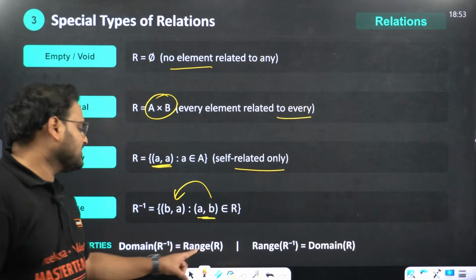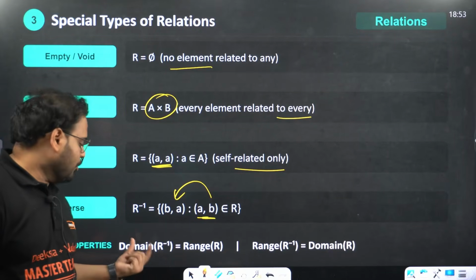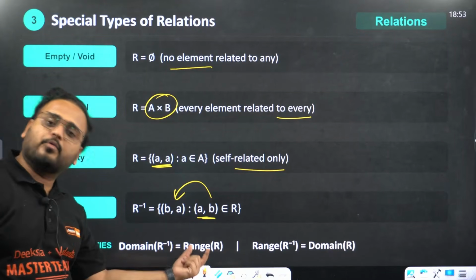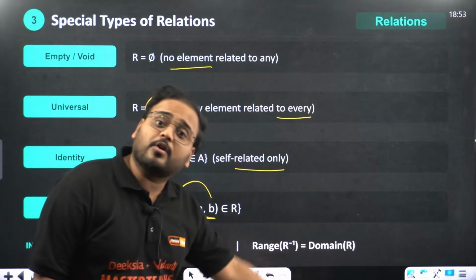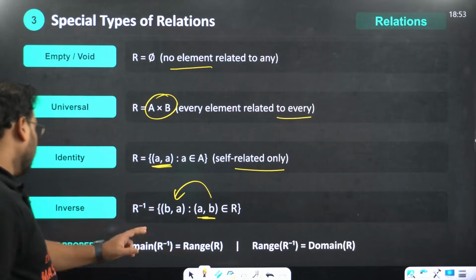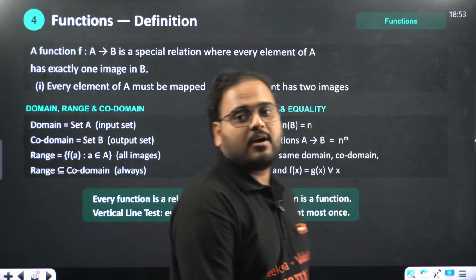Domain of the inverse is the same as the range of the relation R. So this is the R inverse relation. The domain of the inverse relation will be equal to the range of the original relation R, and the range of the inverse relation will be equal to the domain of the original relation R. This will help you understand in the case of functions.